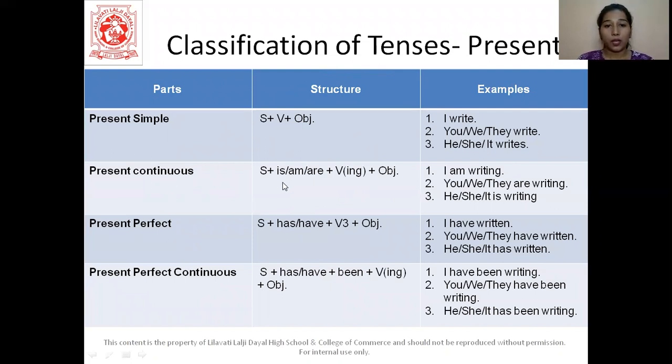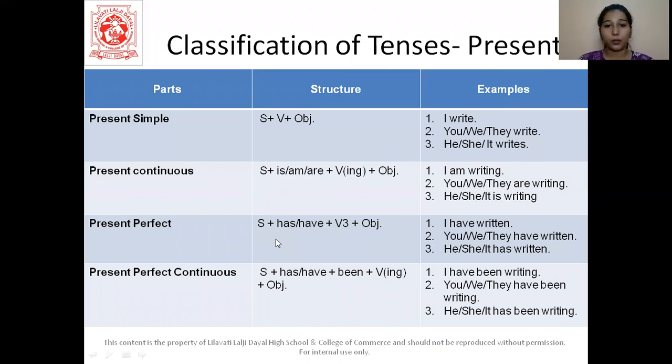Then in the continuous tense, we have subject plus helping verb is, am, are plus the verb in the ing form plus object. Now remember students, even if we are doing present continuous, past continuous or future continuous, we will have a verb in the ing form only. Alright, so here we have I am writing a book, you are writing a book, she is writing a book. So this is, am, are will depend on the subject of the sentence, whether it is first person, second person or third person.